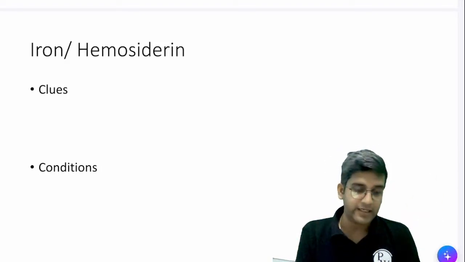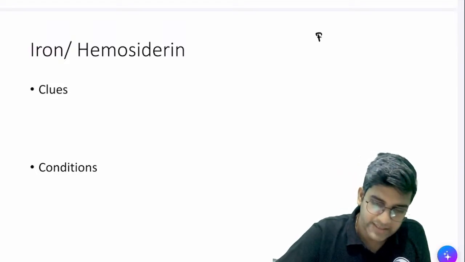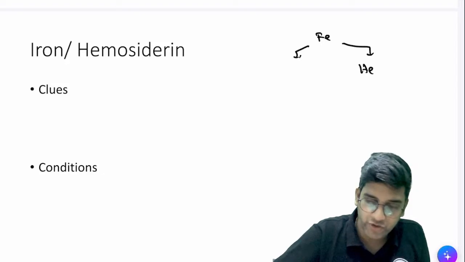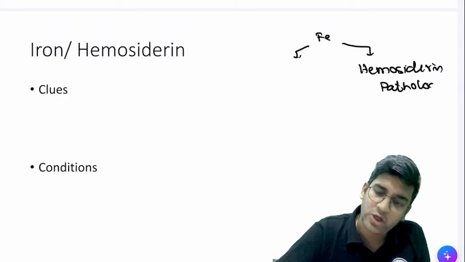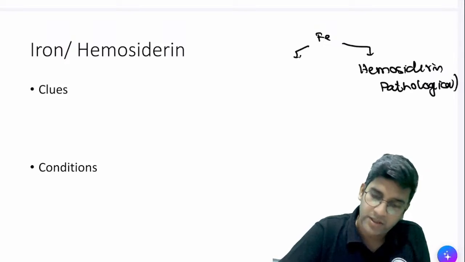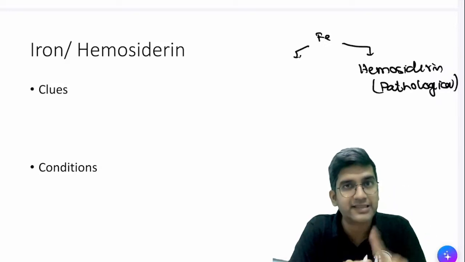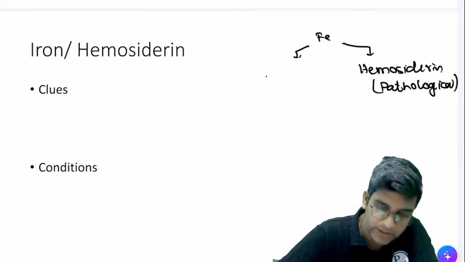That's about melanin, right? Then we come to iron or hemosiderin. When I say iron, iron can be stored as two things. One is hemosiderin. I will write them. Hemosiderin most of the time is pathological. Can anyone tell me what a physiological deposit of iron is? Physiologically, iron is stored in the duodenal epithelial cell. You must have read this in your physiology. What is the physiological storage form called? We call it ferritin, right?